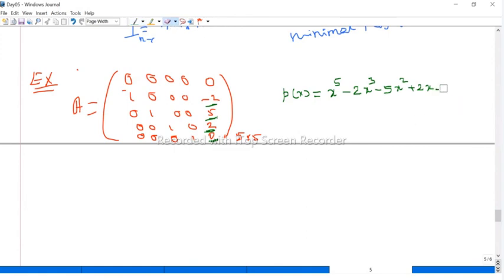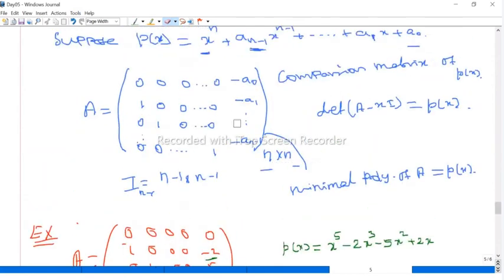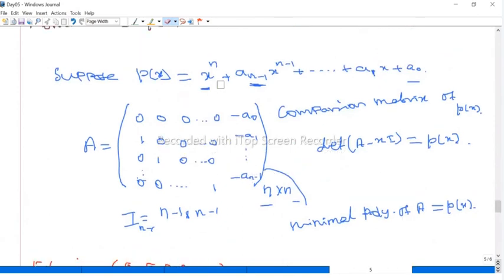Sir, then it will be plus 5x square, no sir? No. Everything should be minus. If the P of x contains plus terms, you have to multiply minus to each term, and then you put all the terms in the last column.